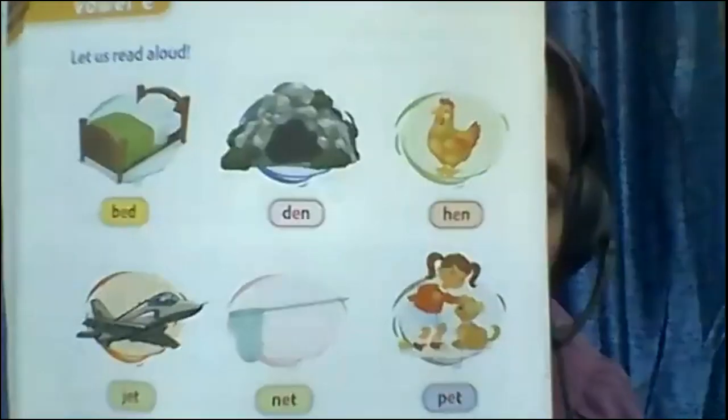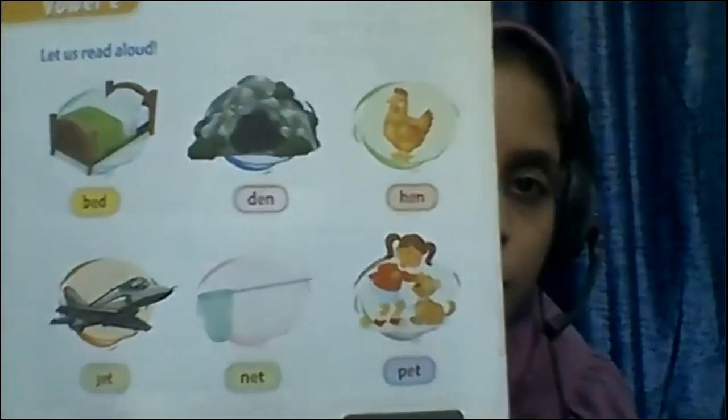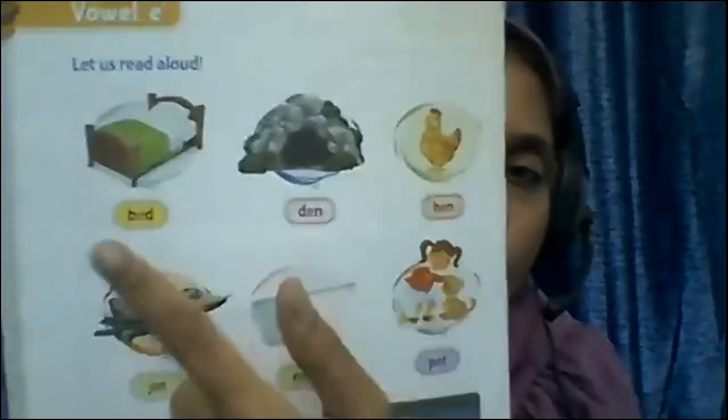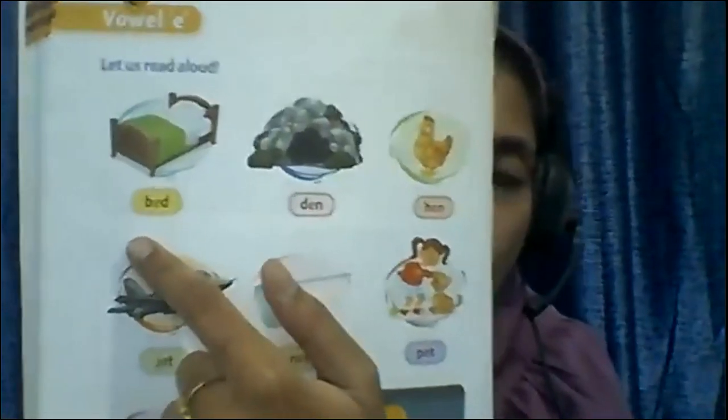So, first of all, we are going to read 3-letter words of E sound. Then after that, we will write them on the next page. So, kids, you kindly pay attention here. Keep your finger on the first word. We are going to read it together. Reading is very, very important. Keep your pointer on the first word. Shall we start?